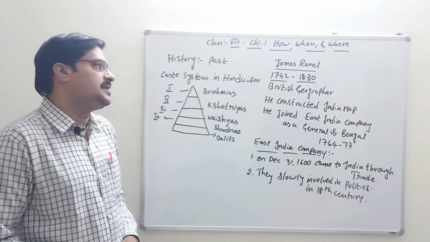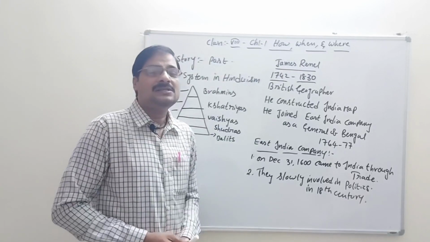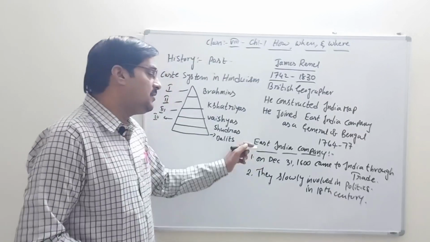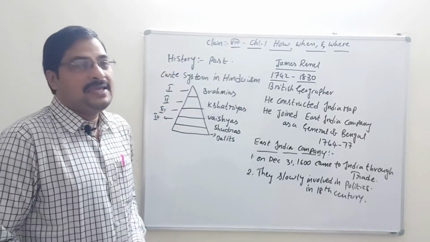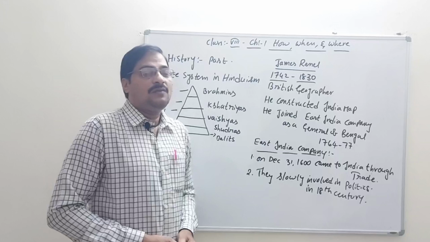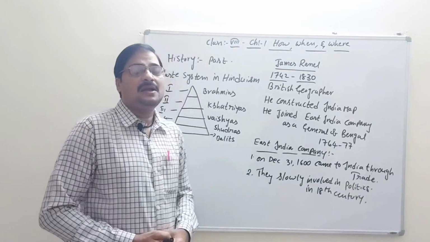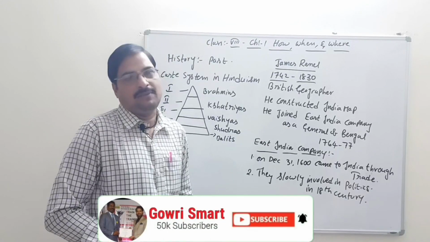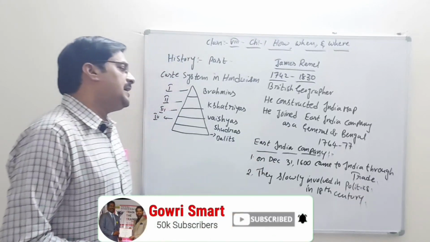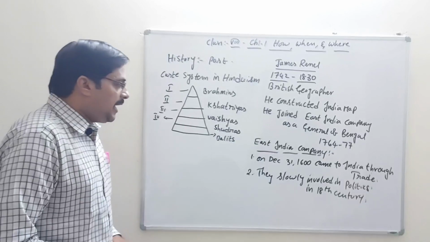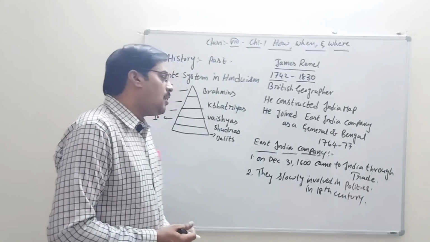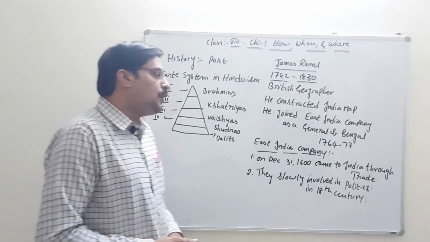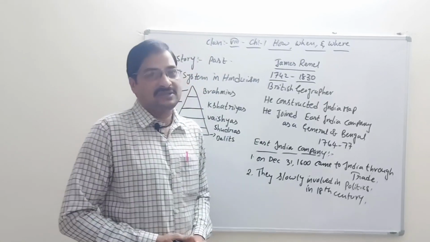That's why we have to discuss it and come to what is the East India Company, and where it came to India. In what we have discussed previously, the East India Company is a company which came from England only. This East India Company came to our country on December 31st, 1600, and came to India through trading.